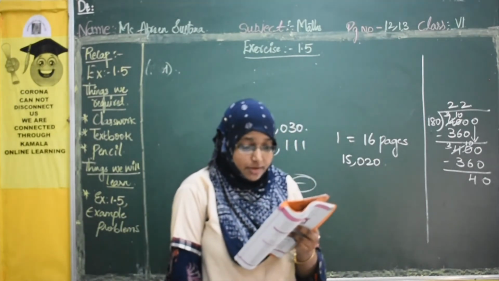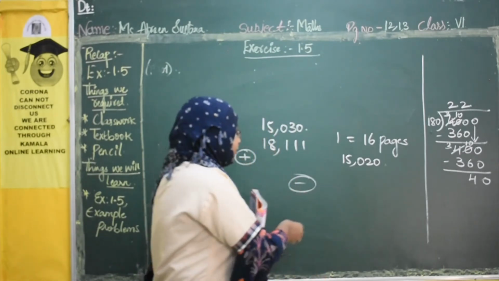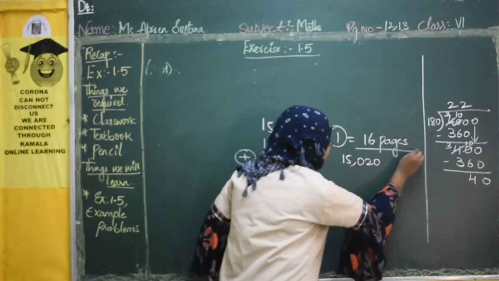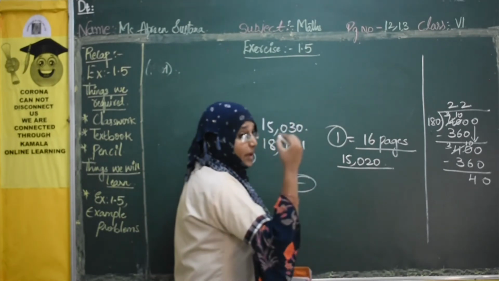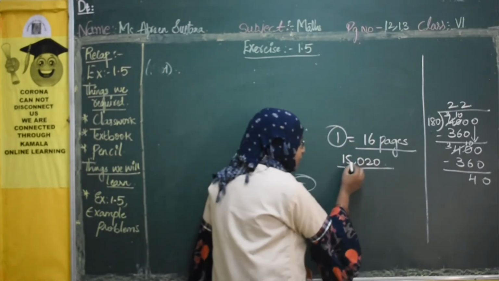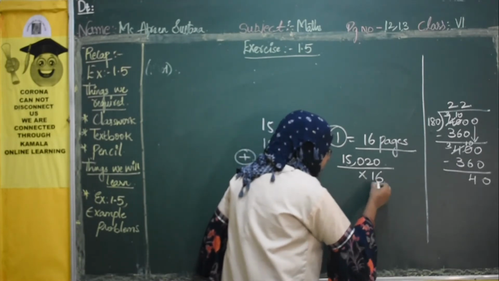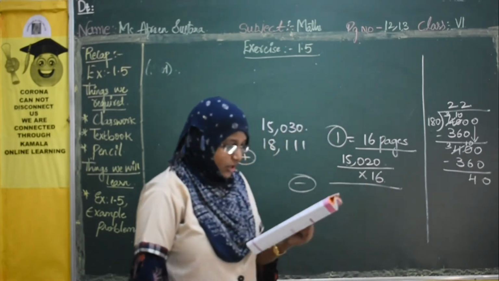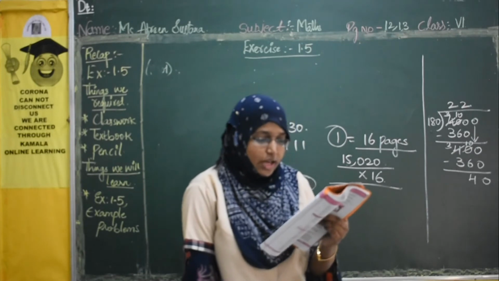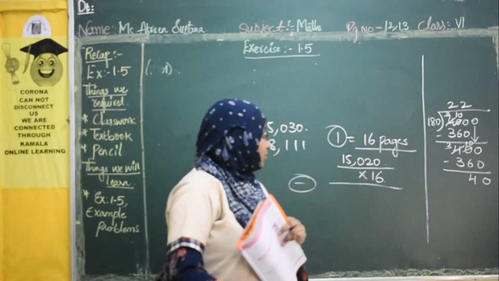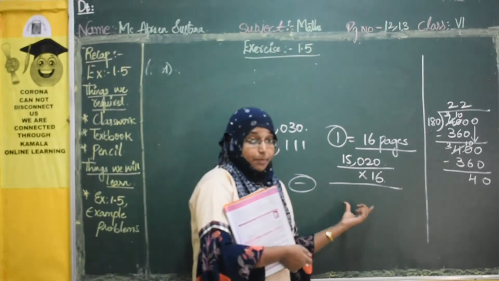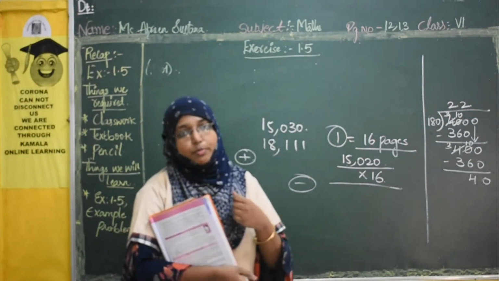So how many pages are printed every day? In one newspaper 16 pages are there, and this many copies have been printed every day. So how many pages are they asking? What we will do is multiply it with 16. See what answer they got: 2,40,320 pages are printed. So in one single day that many pages they are going to print.